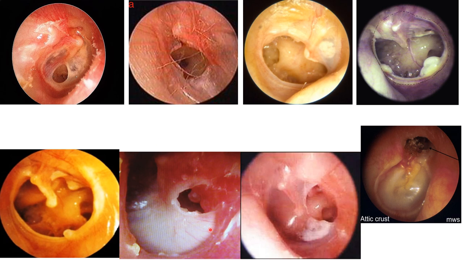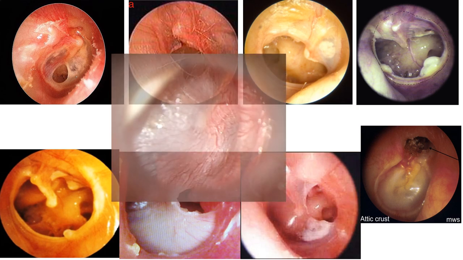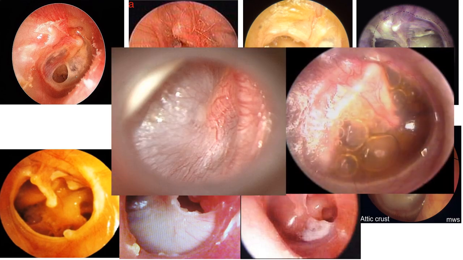But here, if you see, this is the marginal perforation. Here the annulus is involved. This is also a marginal perforation. And this is the attic perforation covered with attic crust. Now if we see again the diagram of the otitis media with effusion, you see there is no perforation.